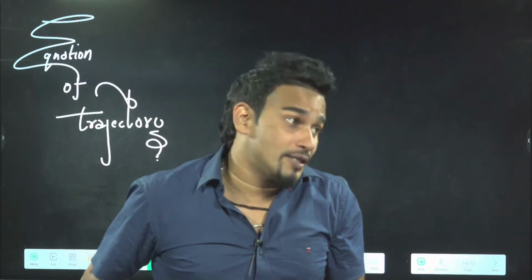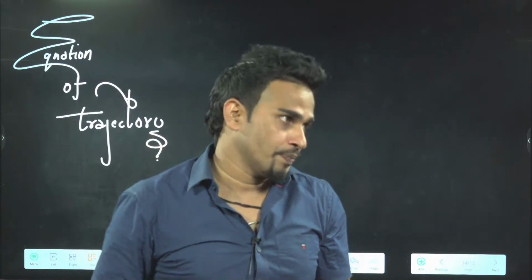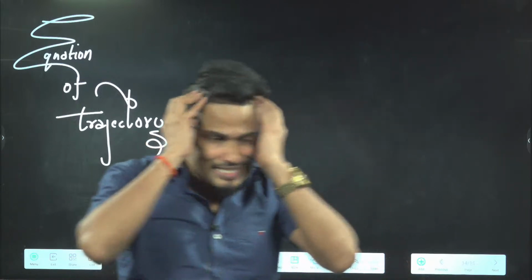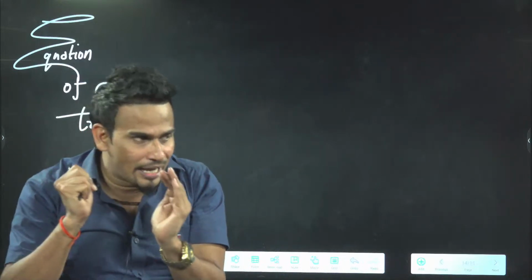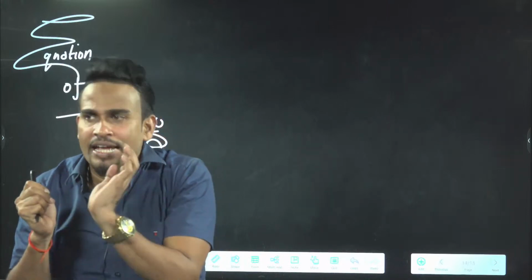Why do we do all these things? Because every path can be represented by an equation. And always remember one thing, NCERT point, NCERT line, I'm going to quote here. Dhyan se suno, assertion reasoning nowadays can be asked.